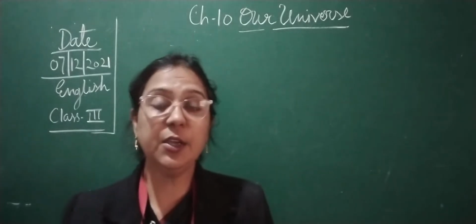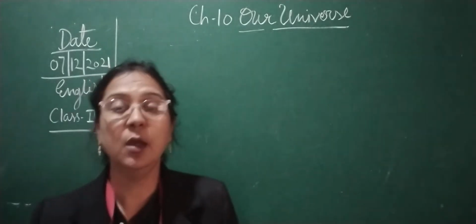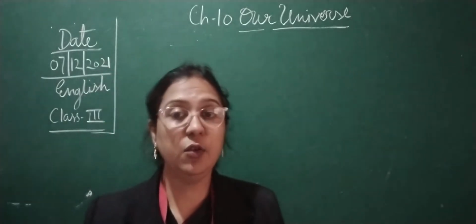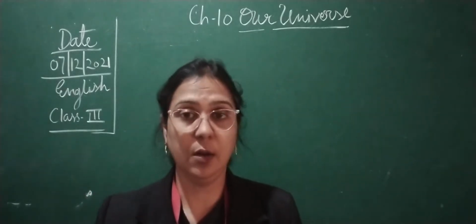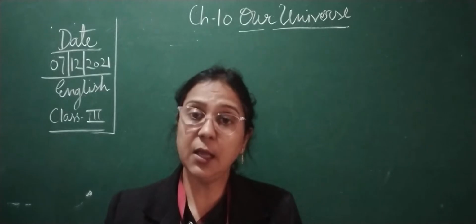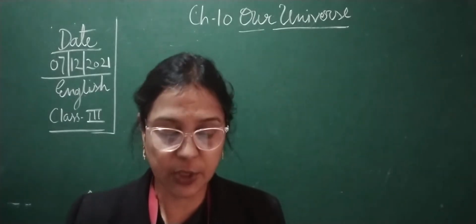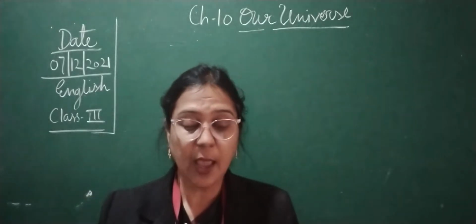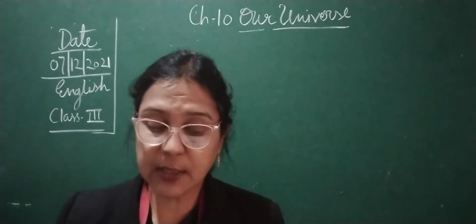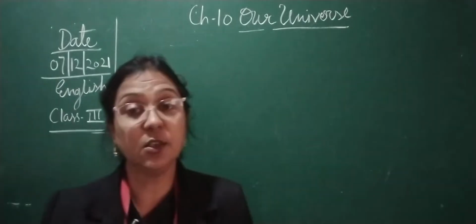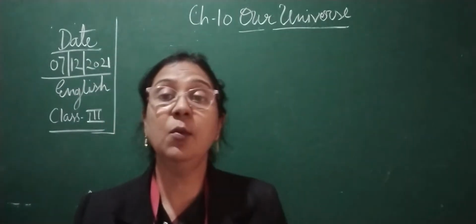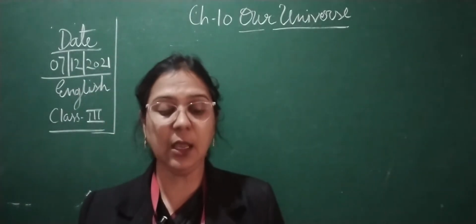Here the explanation is given in your book that asteroid and meteoroid are considered as a rock. Rock means पत्थर. पत्थर की तरह वो consider किए जाते हैं, देखे जाते हैं. And some asteroids are known to be as big as mountains. कुछ एस्टेरॉयड इतने बड़े होते हैं कि वो माउंटेन के जैसे दिखते हैं.